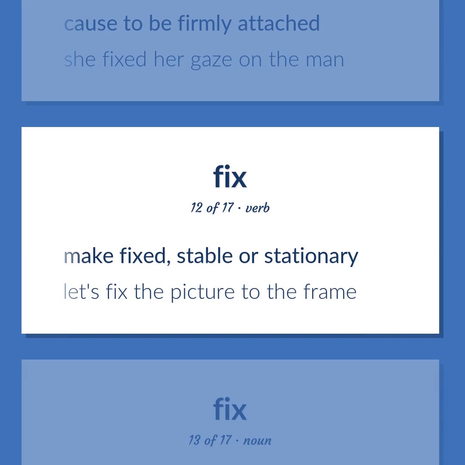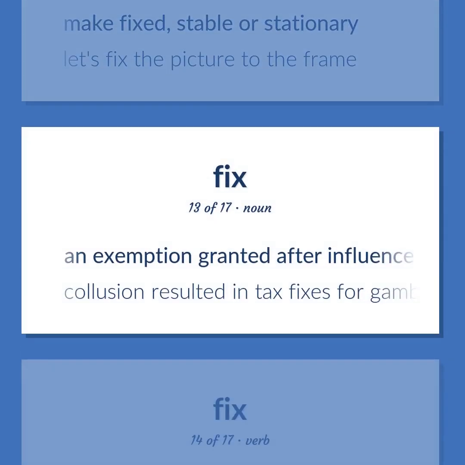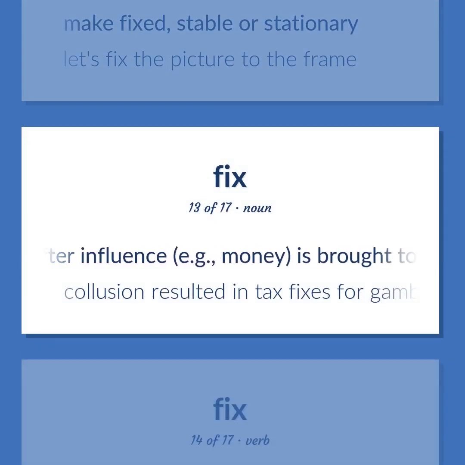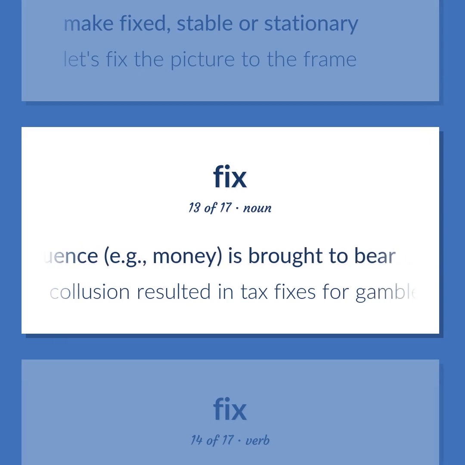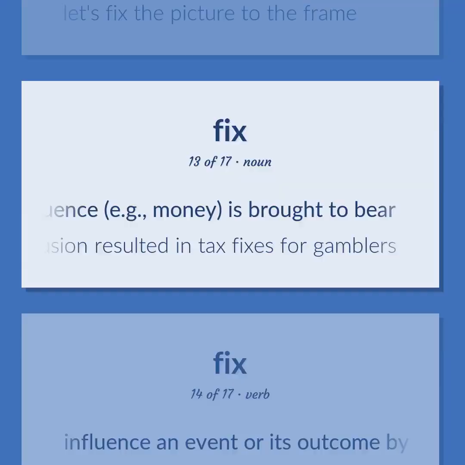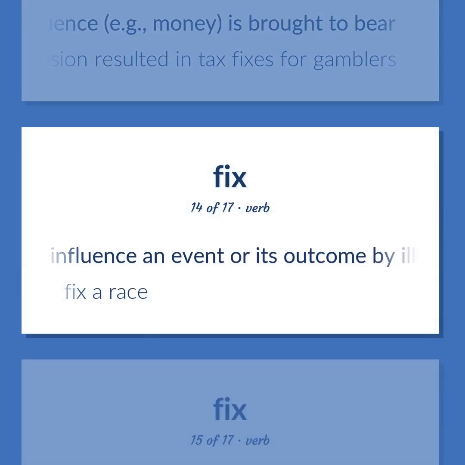Make fixed, stable or stationary. Let's fix the picture to the frame. An exemption granted after influence, e.g., money, is brought to bear. Collusion resulted in tax fixes for gamblers. Influence an event or its outcome by illegal means. Fix a race.